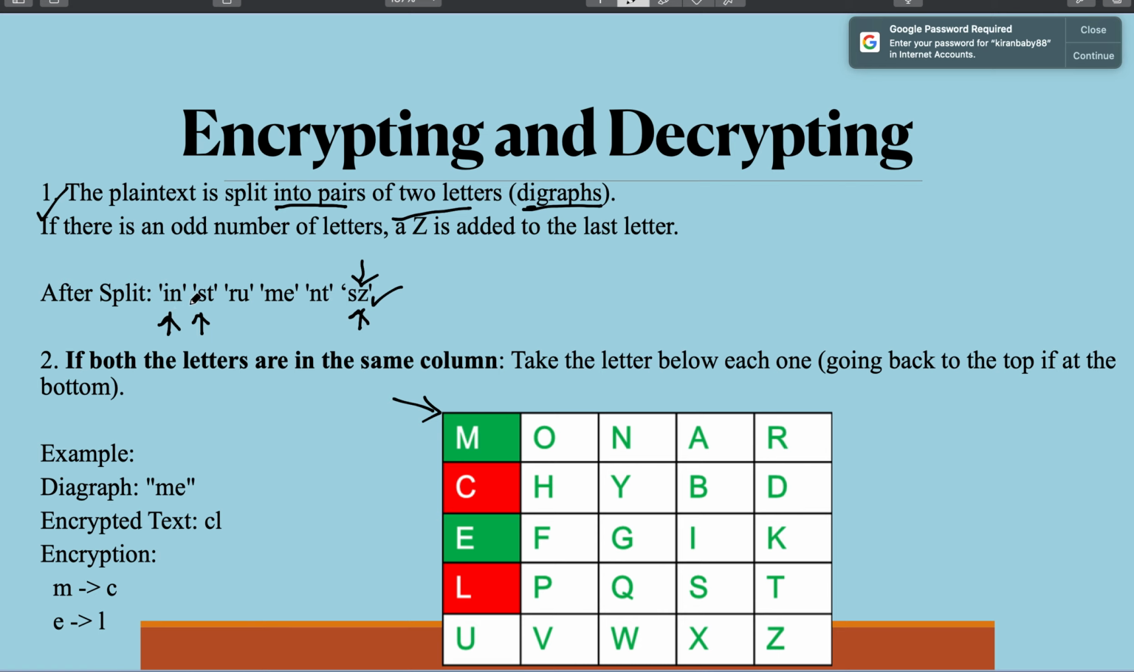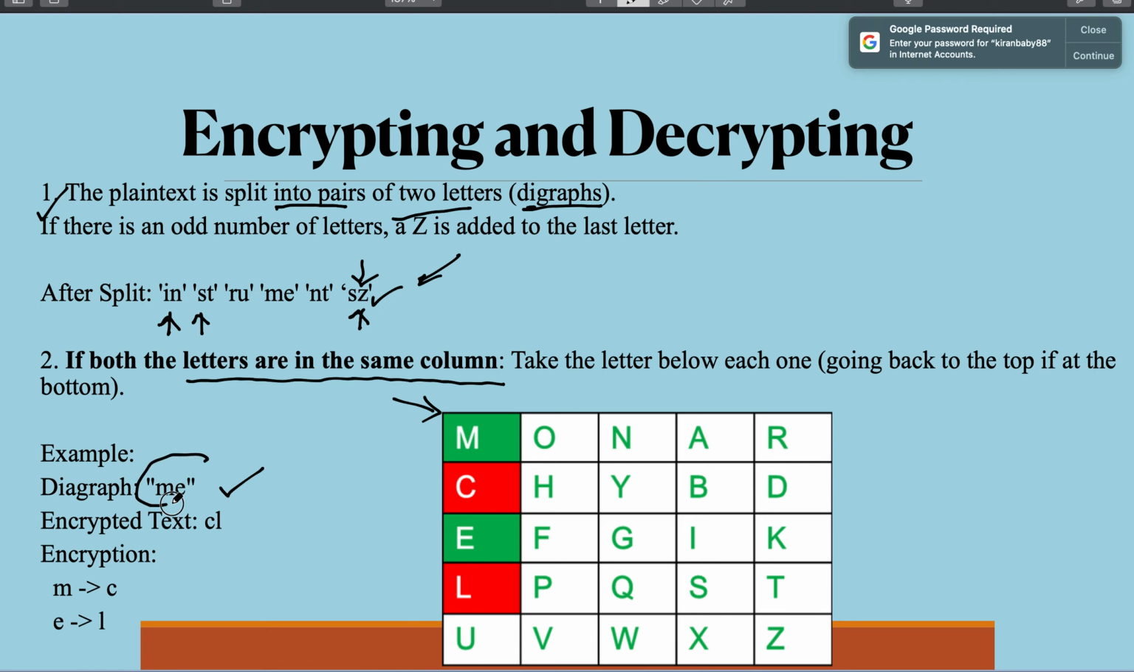First, we are going to see the rules that are used for encryption. The first rule is that if both the letters are in the same column. For example, suppose you have a digraph ME. We will solve this example later. First we will define the rules. So this is rule number 1.